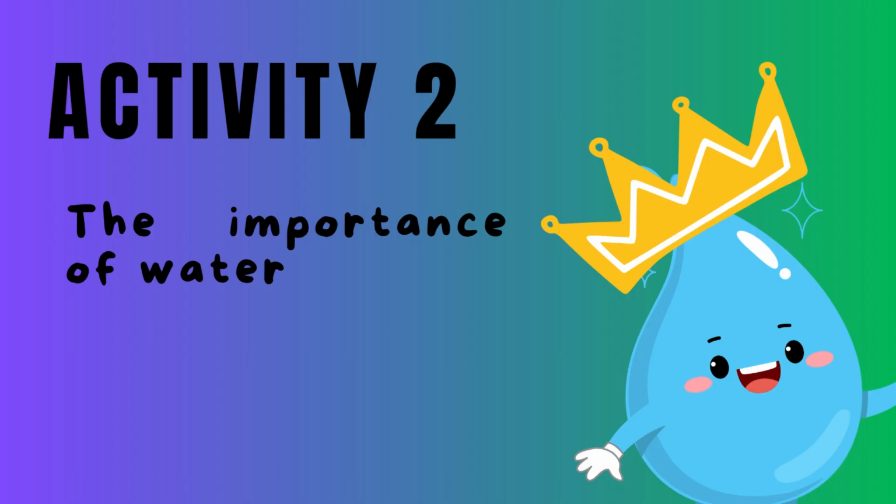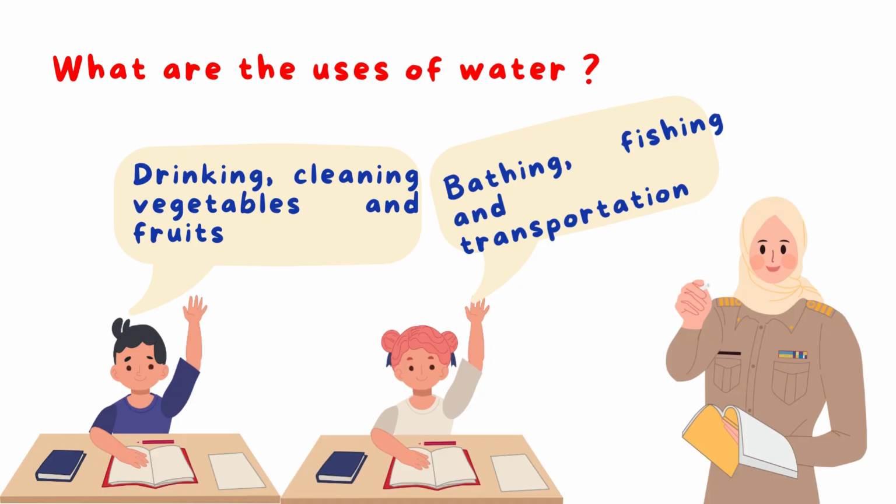Now we finish this activity and we will go to activity 2, the importance of water. What are the uses of water? Can you think with me? Can you give me answers? Yes, as you say, drinking, cleaning vegetables and fruits before we eat them. Yes, yes. As you say, also bathing, fishing, and transportation. As ships, yes, that travel across the seas and oceans.